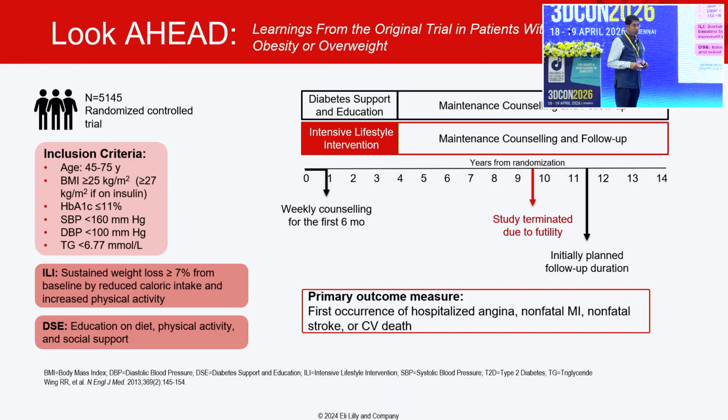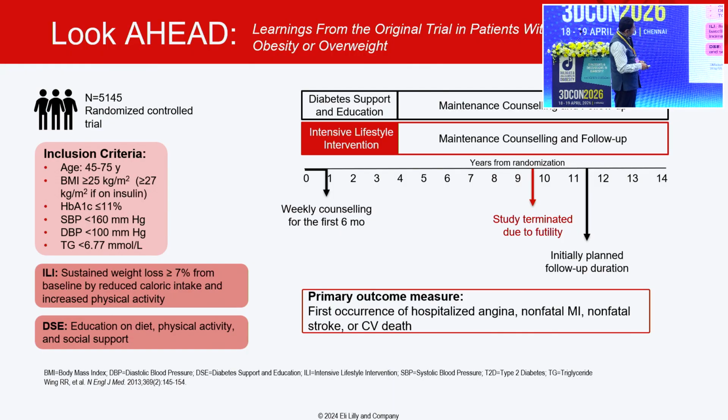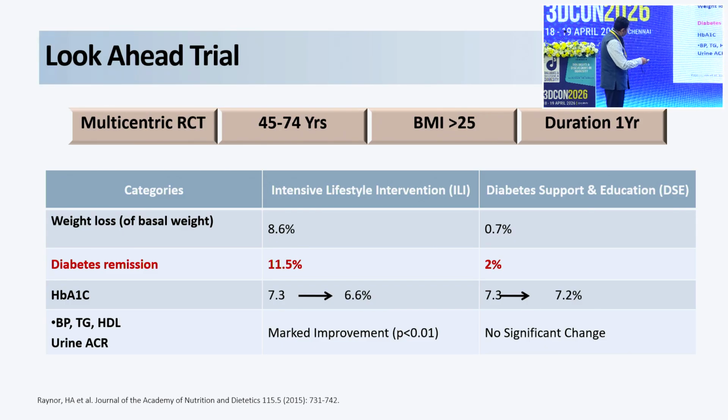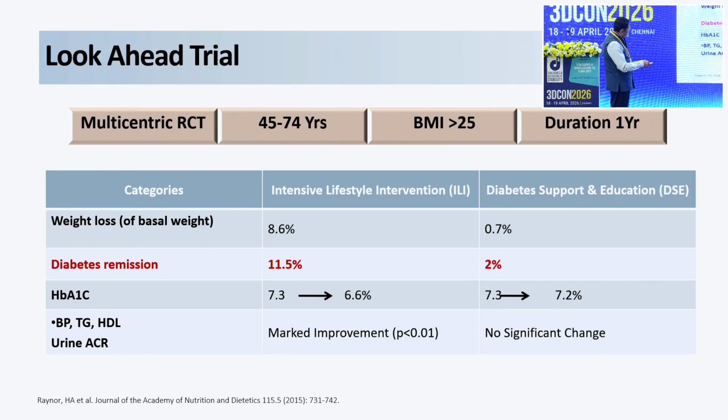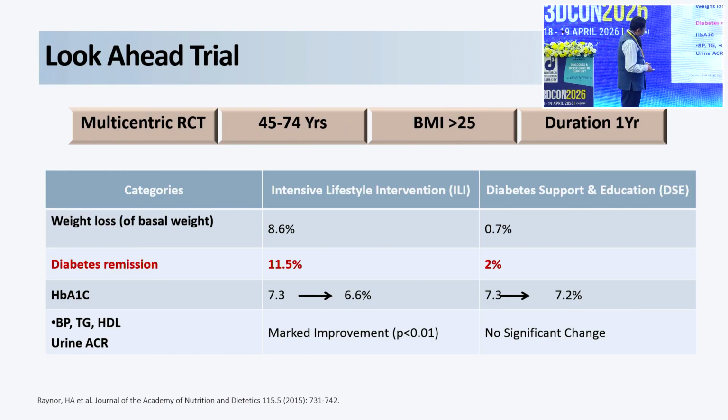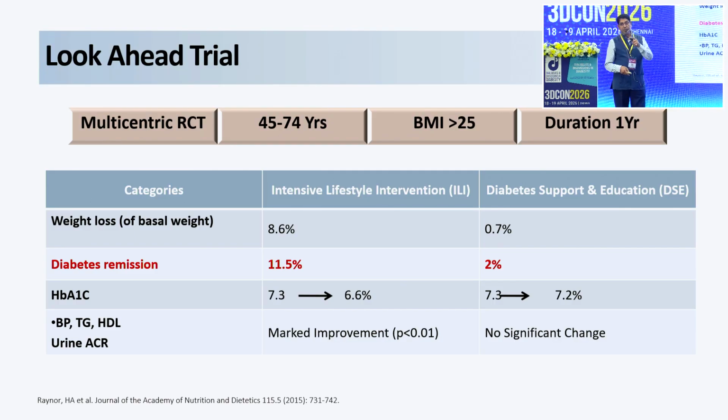Another study was the Look AHEAD study, again a milestone study where intensive lifestyle intervention was tried in most of the patients. It was a multi-center RCT, the duration again was 1 year, and BMI was more than 25 in most of the patients. Again, what is the important thing? Weight loss of around 8.6% was achieved with the intensive lifestyle intervention. Diabetic remission was found in around 11% of patients.